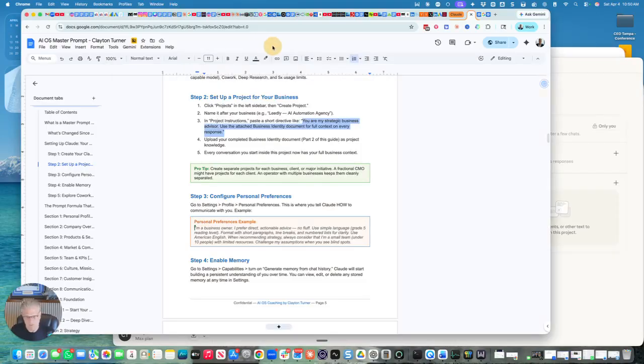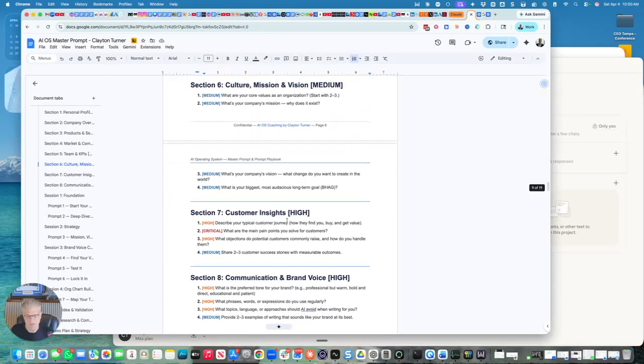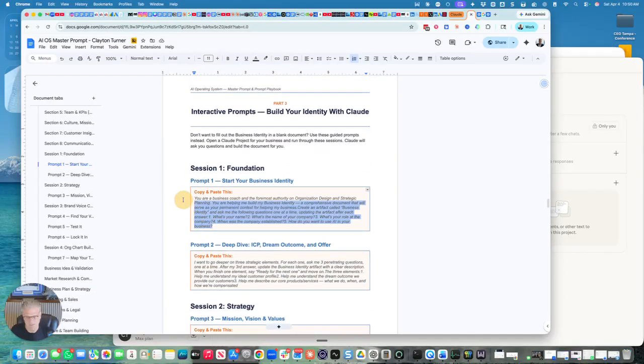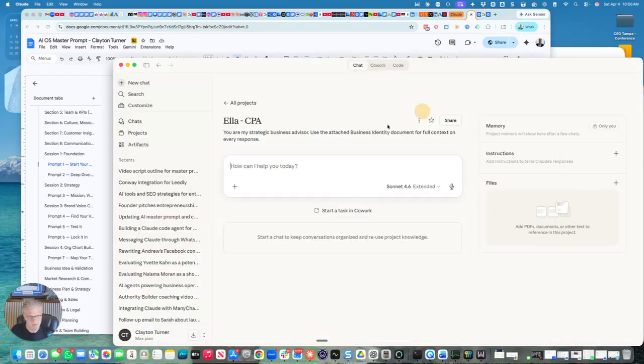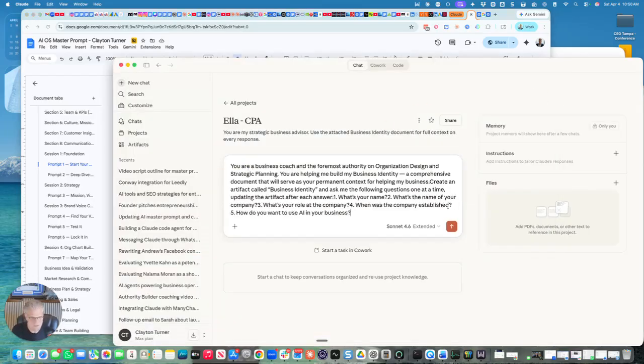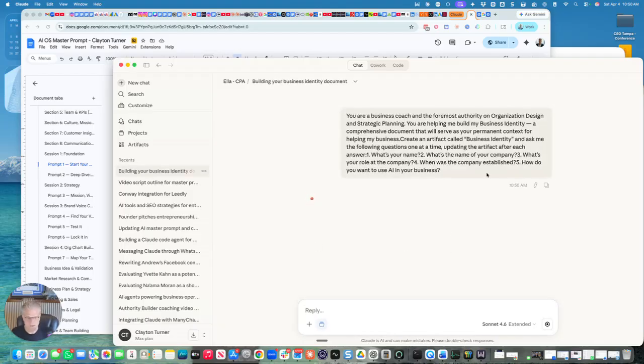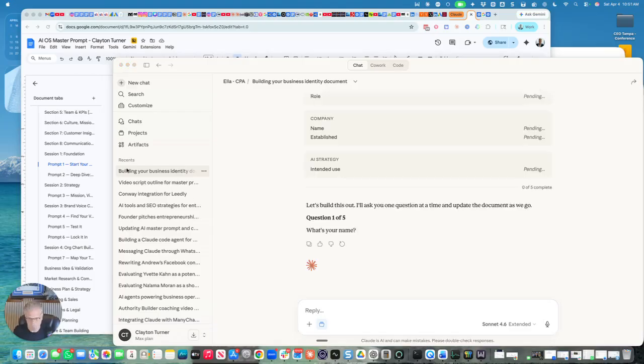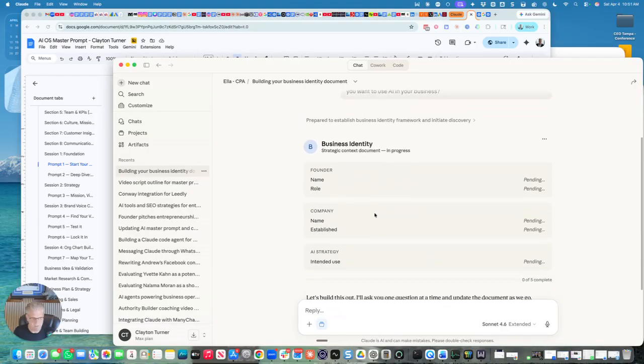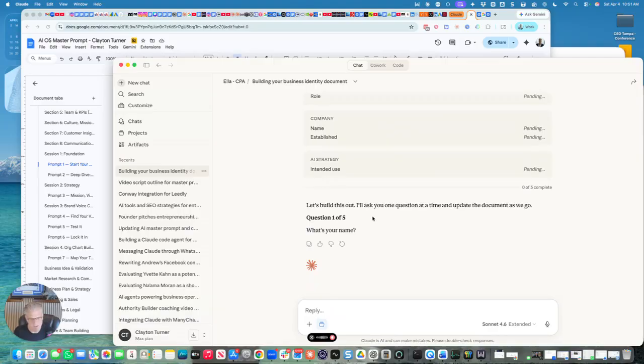Now I'm going to grab this section where we're going to talk to it. I'm going to have it interview me. We're going to do section 1 first, and I'll do it live and show you how I build this for each project, each new product launch, company launch, anything you want to do, and within a project, you'll build it here. So it's gathering questions, and then I'm going to show you how I use Whisper Flow to answer the questions. Okay, it's built the first part of it here, Clayton Turner. So I got my first sentence there.